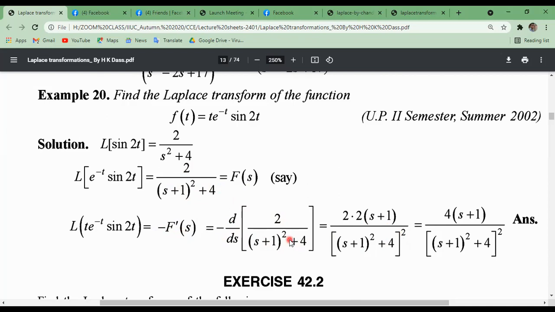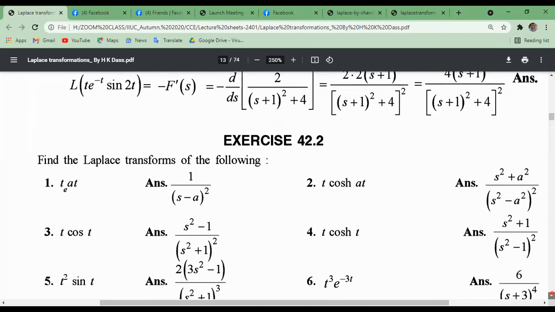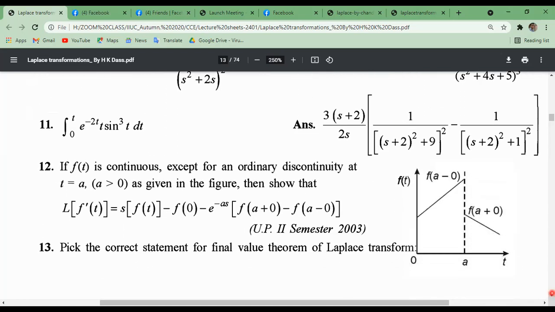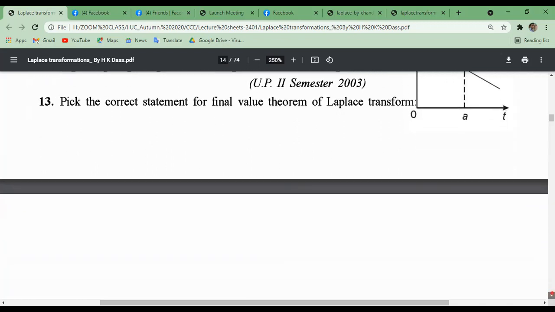Okay, so minus d/ds, the first derivative of this f of s, using the u by v process. U by v process means in the denominator v square, in the numerator v into du/ds minus u into dv/ds. Then we get this result. After simplifying, this will be the result for you. So you can solve every exercise using these properties.